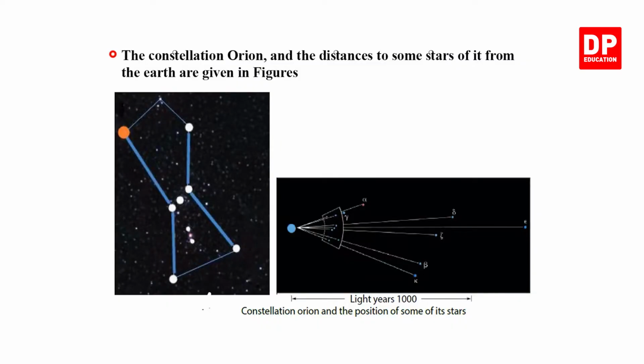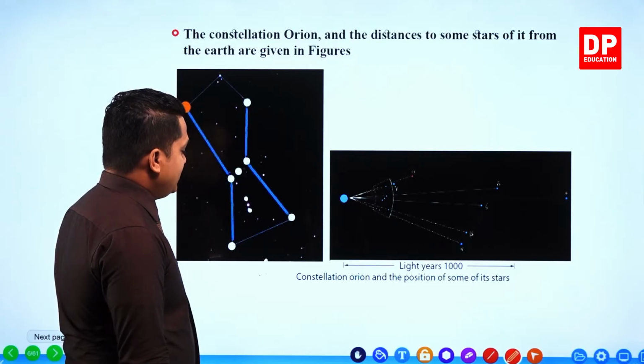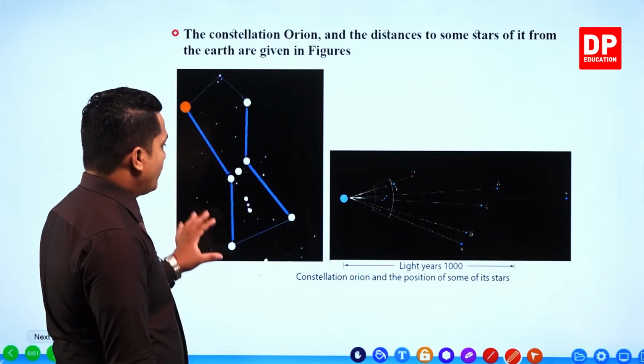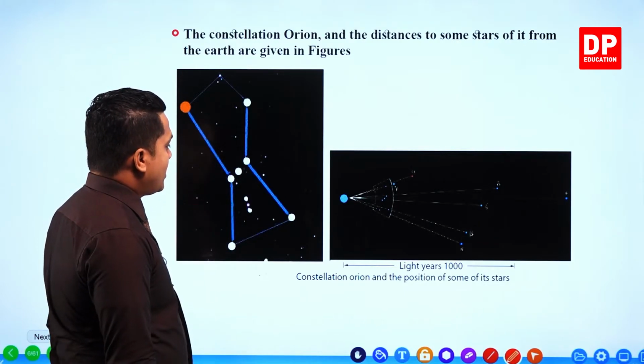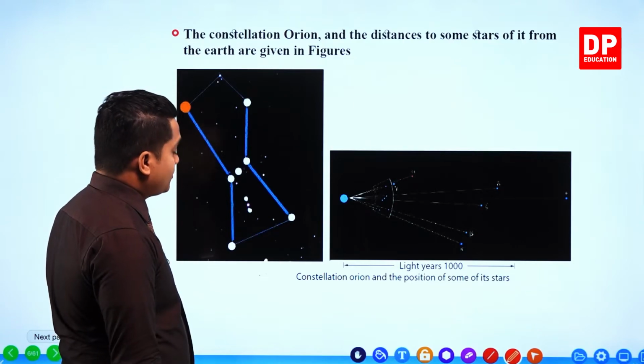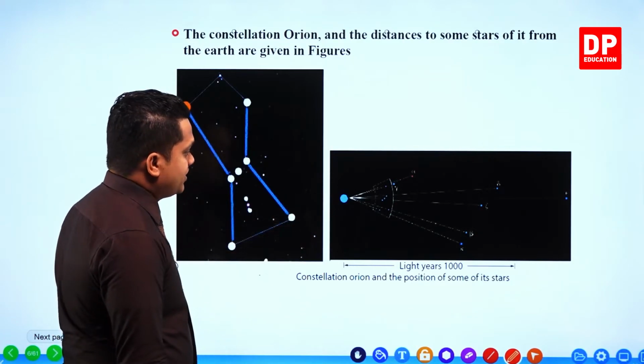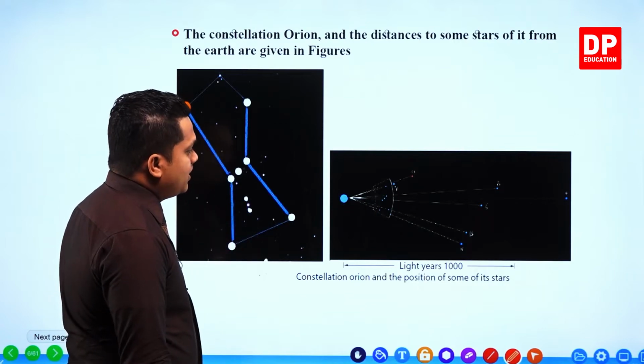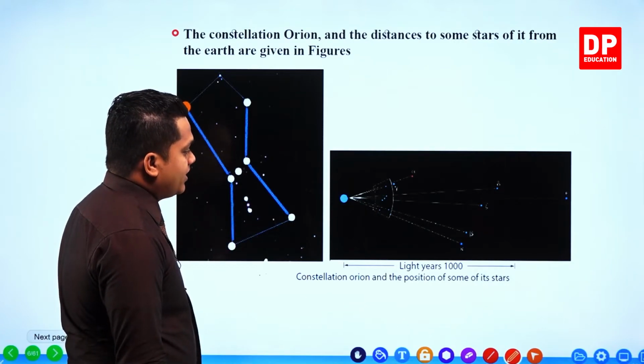So the constellation Orion and the distances to some of its stars from the Earth are given in the figure. As you can see here, this is the constellation Orion. From planet Earth, my dear children, the distances to each star in Orion are given.